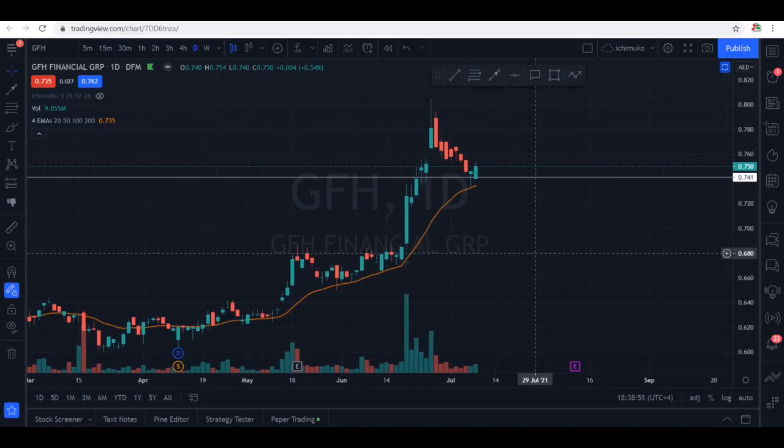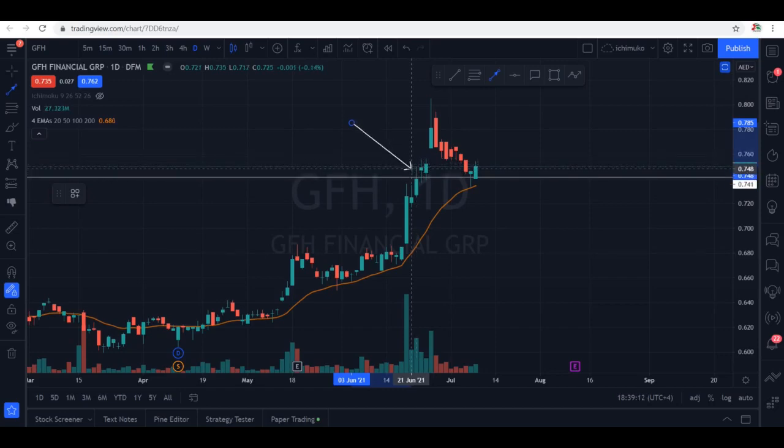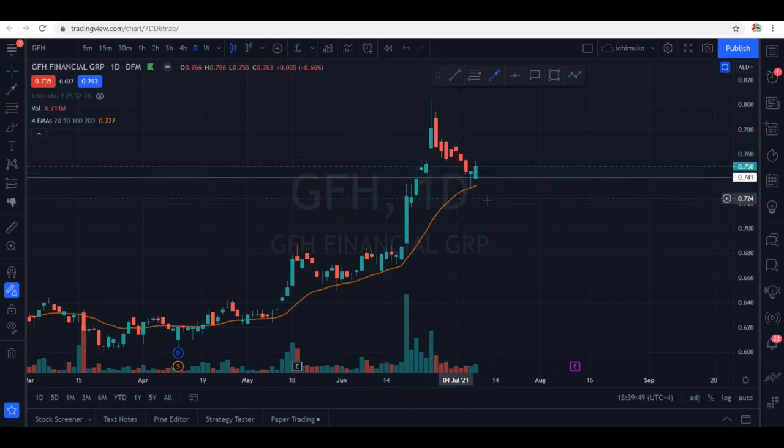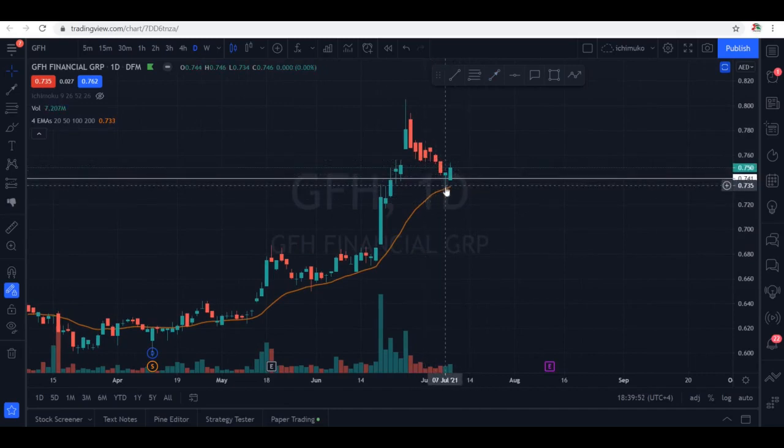Let's talk about GFH. GFH is in a strong uptrend. As you can see, this white line is the support area. Previously, when it was trying to cross this zone, we can see long wicks at the top indicating selling pressure, meaning sellers were aggressive here. So this zone is resistance, but when it broke the resistance, it came back for a retest, and right at the support area we are seeing a nice bullish hammer candle that is also coinciding with this 20-day moving average. At the same time we are having a pattern here. This pattern is good, it's bullish. We are having a bullish engulfing pattern. This was the previous candle and this was Thursday's session where it engulfed the previous candle.